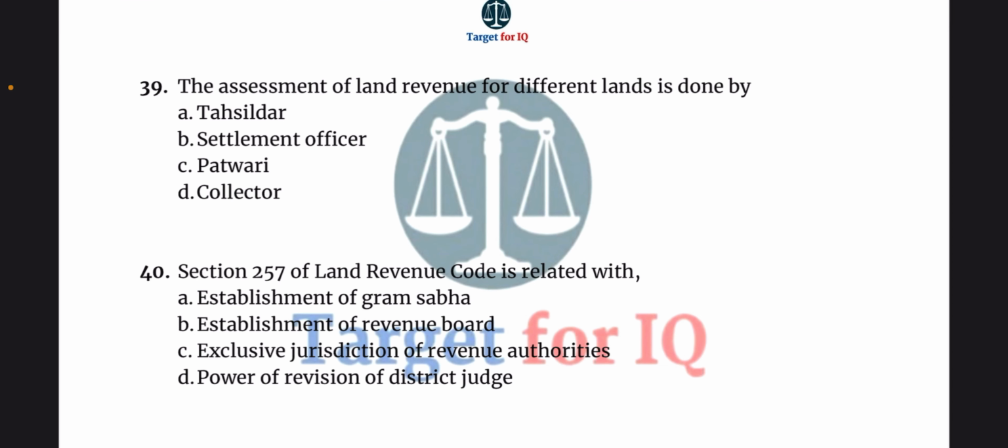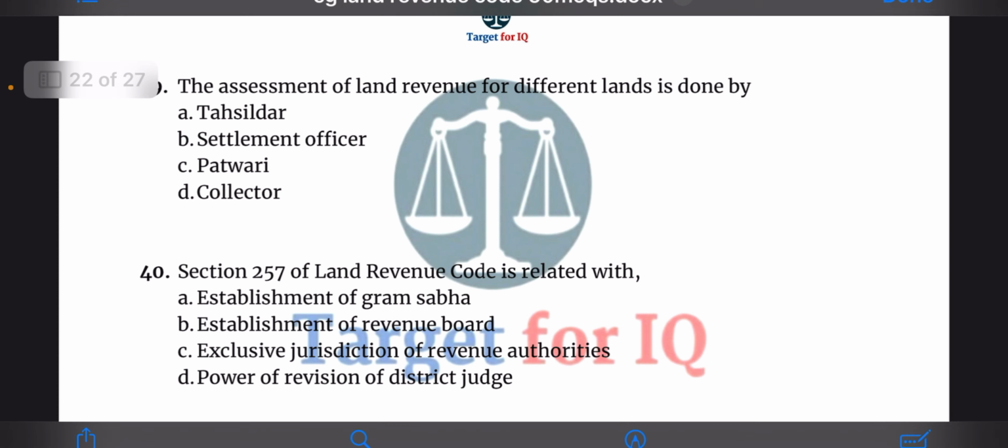Tahsildar. Next question, the assessment of land revenue for different lands is done by: A. Tahsildar, B. Settlement officer, C. Patwari, D. Collector. The correct answer is option B.